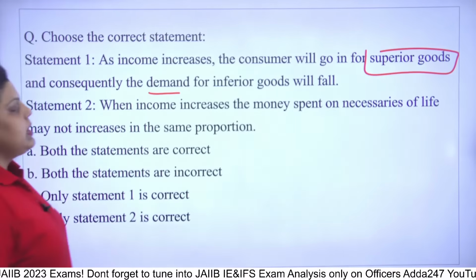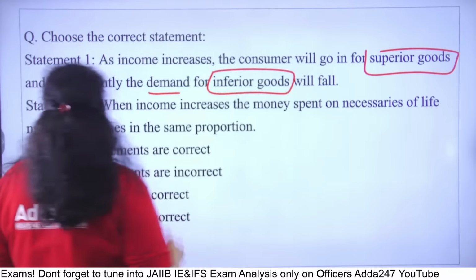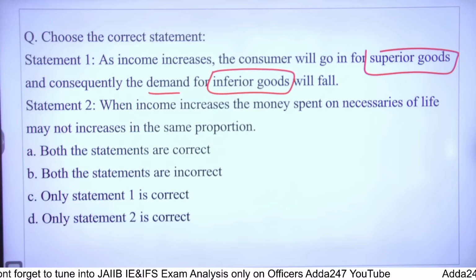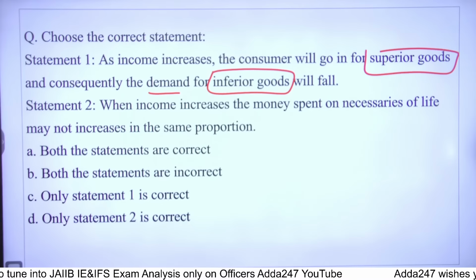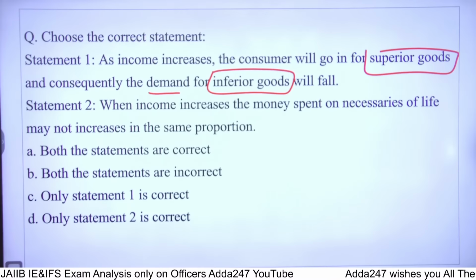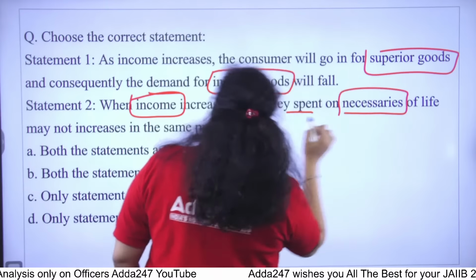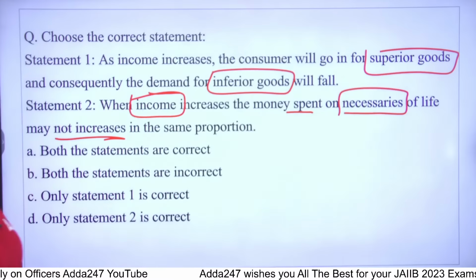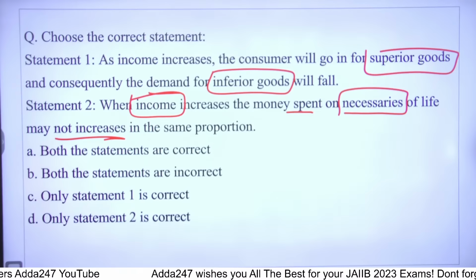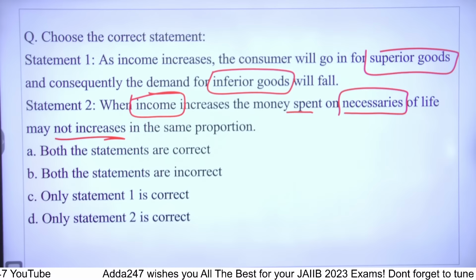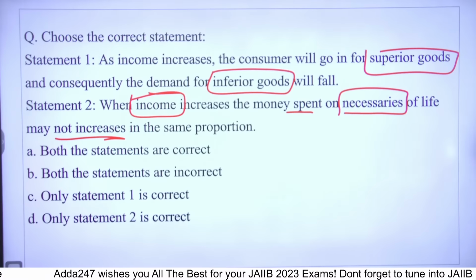Okay, so we have 2 types of goods here. Second is saying when income increases, the money spent on the necessaries of life may not increase in the same proportion. If your income is increasing, then money spent on the necessaries of your life does not increase in the same proportion. So what do you think, which of the following is correct? Which of the following is correct?